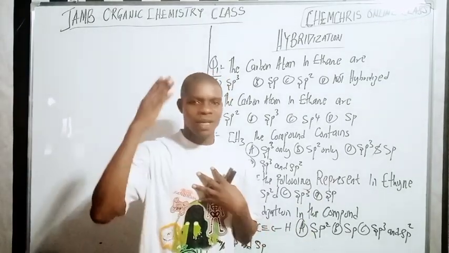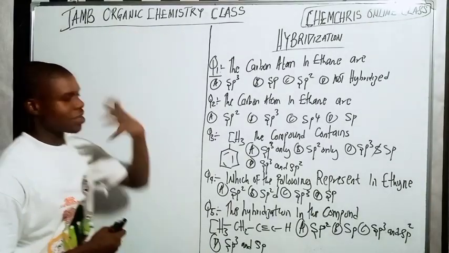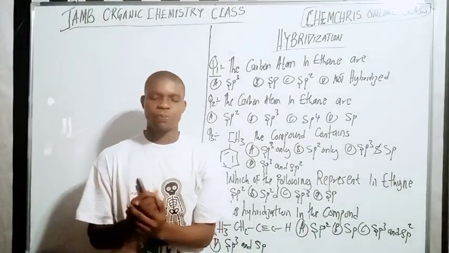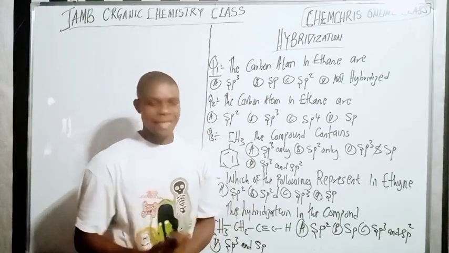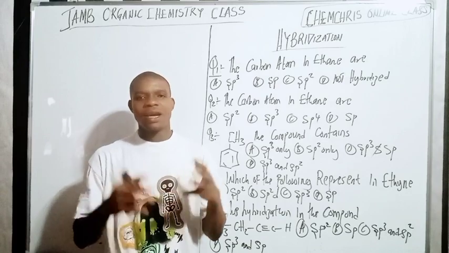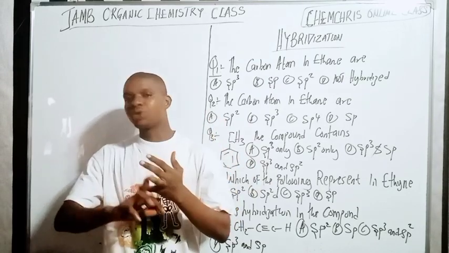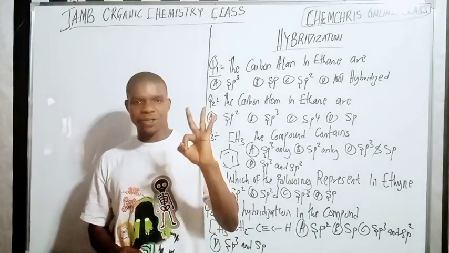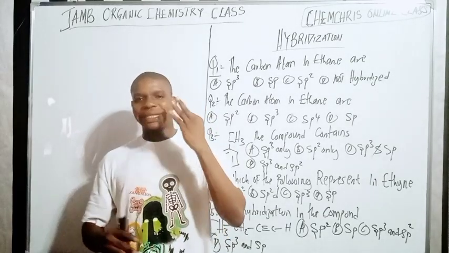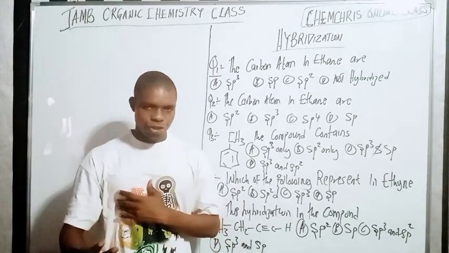My name is ChemChris. In this video, we want to look at JAMB organic chemistry. Many people have asked me to produce videos on organic chemistry, so in this video I will explain three major topics: one, the hybridization; two, the nomenclature; three, the isomerism. These three topics will be dealt with in this class, and it's going to be a revision class.